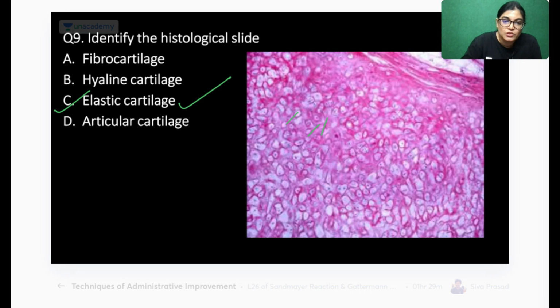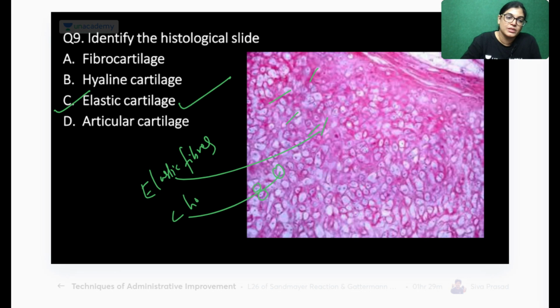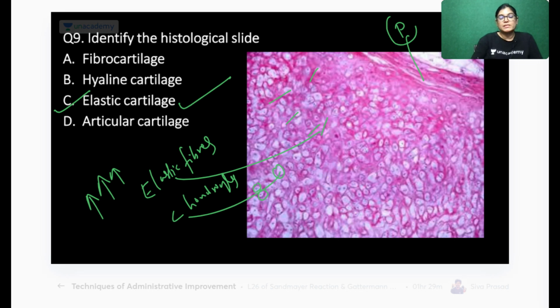These lines you are seeing are all elastic fibers. These are all lacunae, which contain chondrocytes. The chondrocytes are very large in number, and this P is the perichondrium, an outer perichondrium, and this is the arrangement.